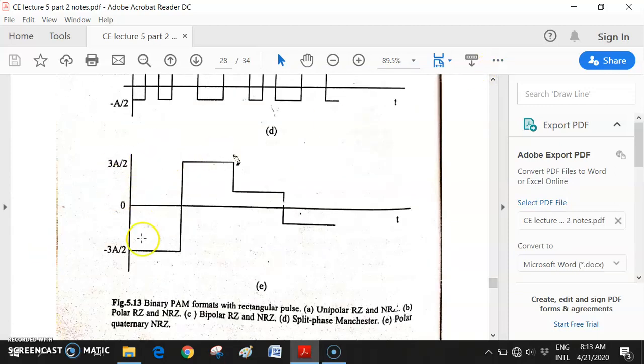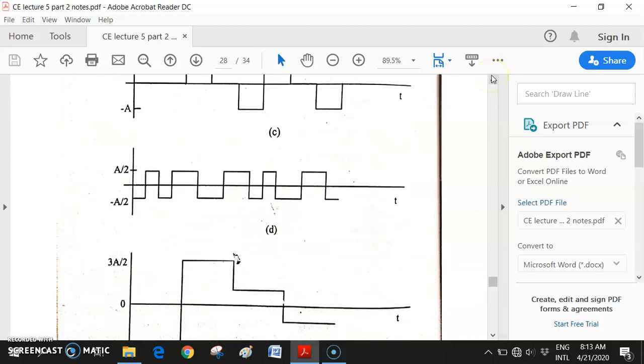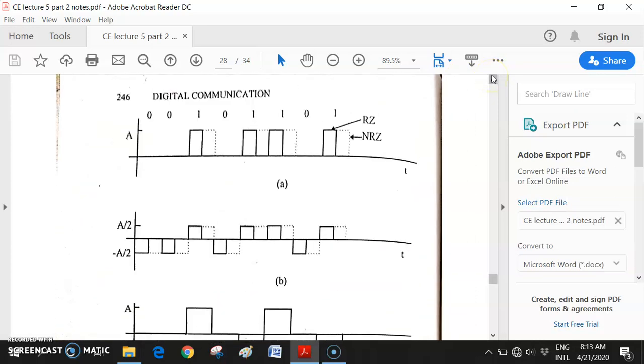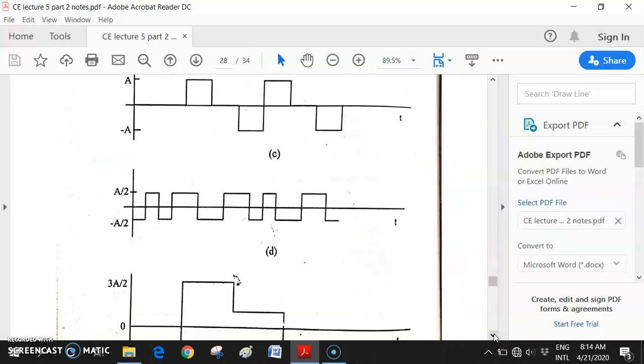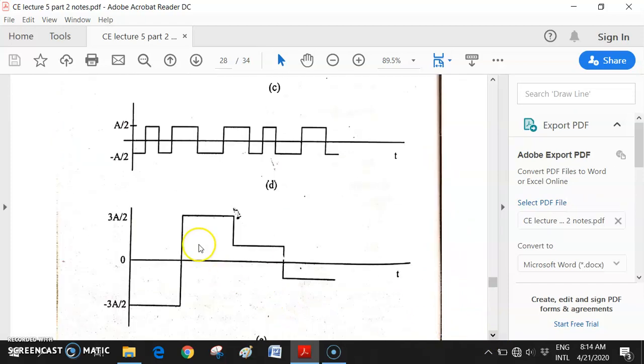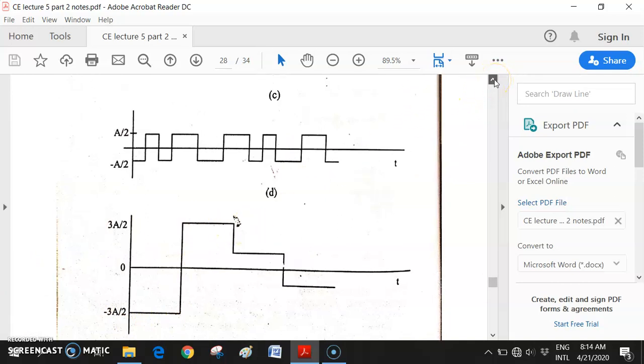The first one is 0 0, so minus 3A by 2. This is the voltage level selected for the 0 0 combination. Next one is 1 0. For the 1 0 combination, they have selected plus 3A by 2. So directly from minus 3A by 2, it has changed its position to plus 3A by 2.